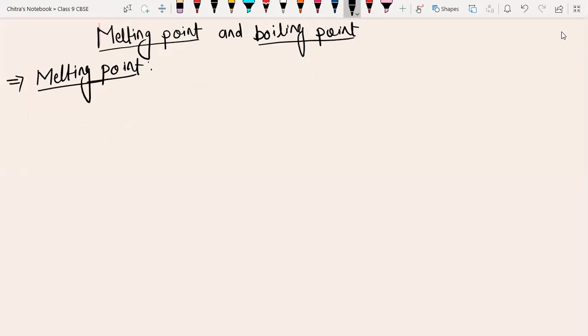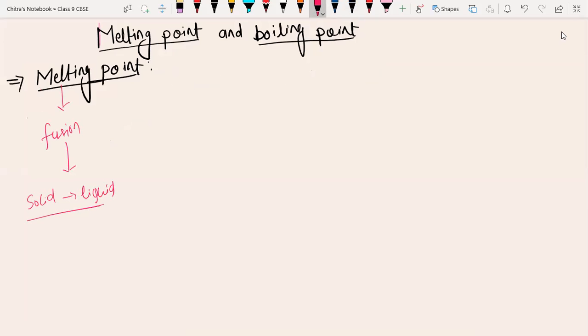So now we are going to discuss melting point and boiling point. Any idea what melting point is? Melting means fusion, and fusion means conversion of solid into liquid. It's called fusion or melting.